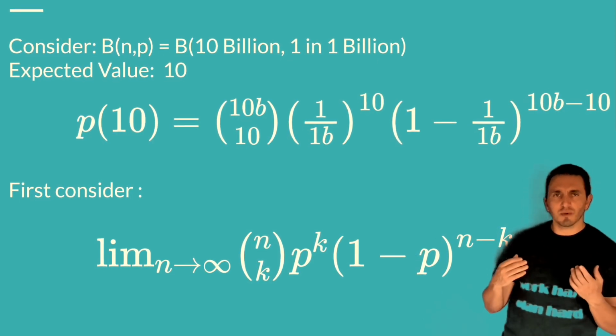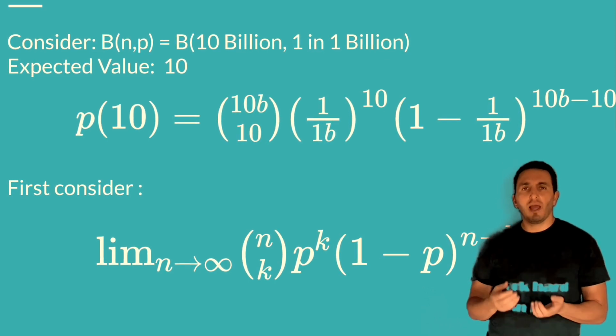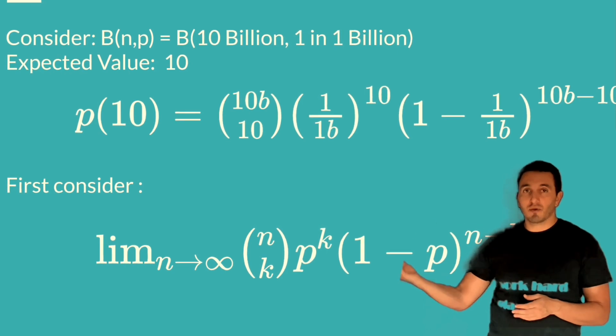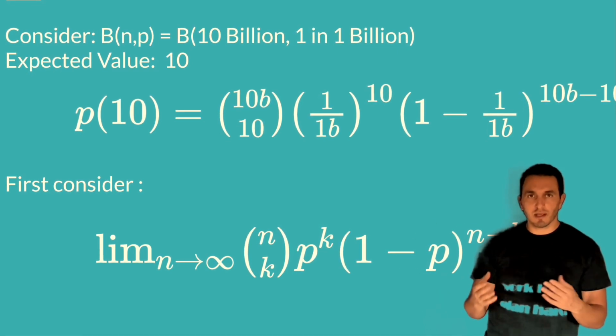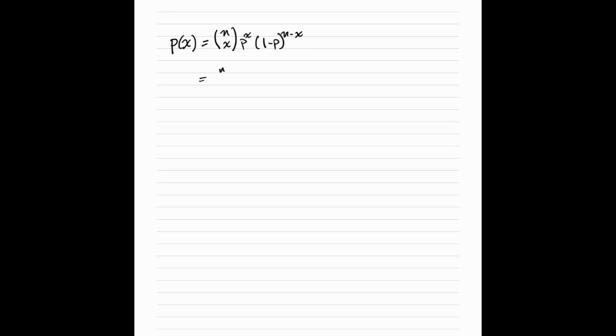So instead of doing this explicit problem, let's examine what happens to a binomial random variable as the number of trials goes to infinity. To do that, we're going to take a trip, of course, back to the whiteboard. So for the first step, we're going to rewrite the distribution function and set a new variable lambda equal to np, which of course means p equals lambda over n.